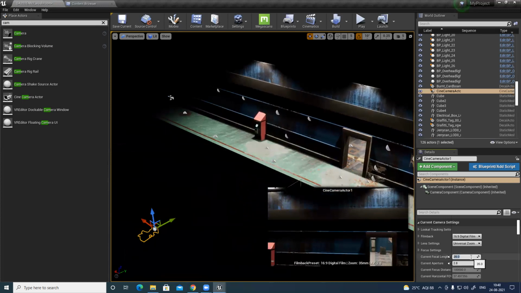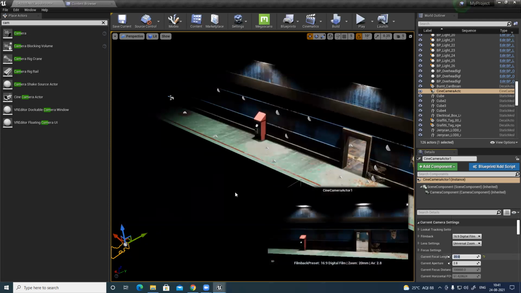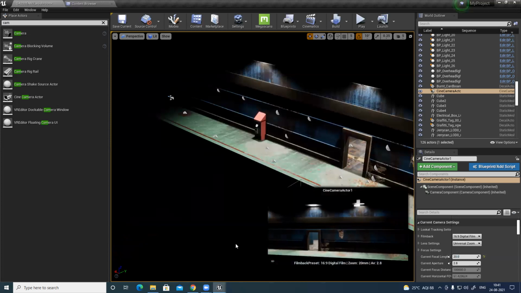So I'll make it maybe 80. Oh, 80 is telephoto. I have to reduce it. Maybe I want to make a wide angle. Maybe 20, a wide angle shot. So I can see all these lights. I can see the floor. I can see everything. Let's move it slightly back.